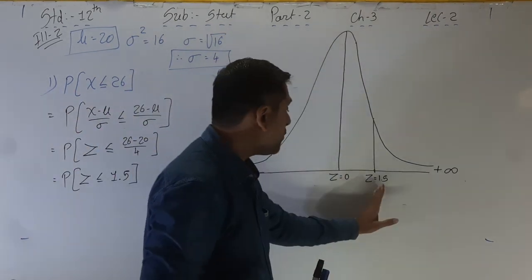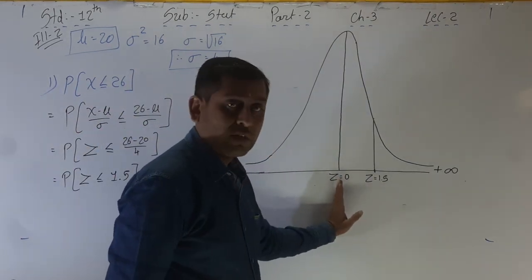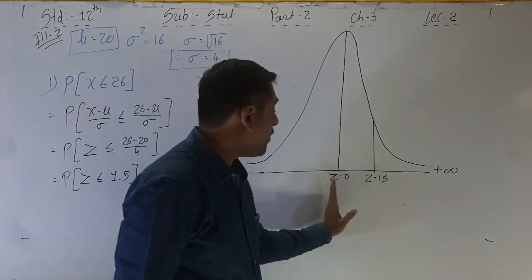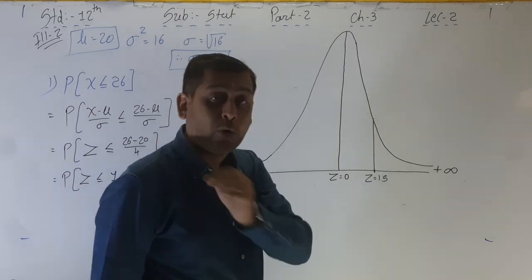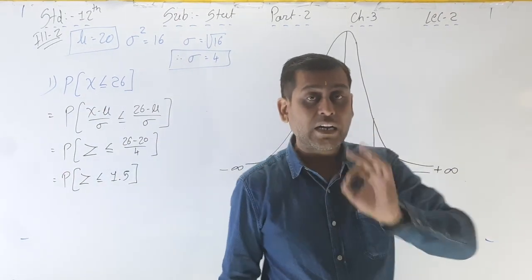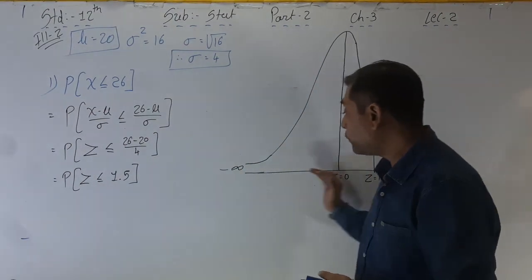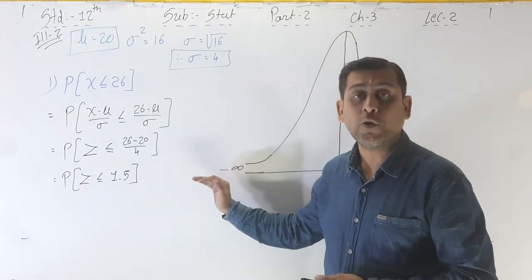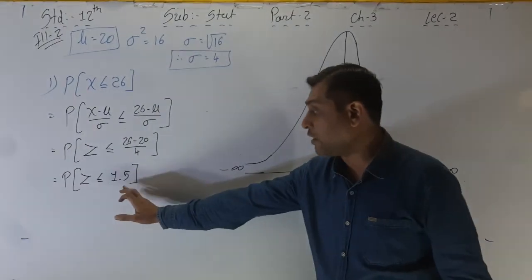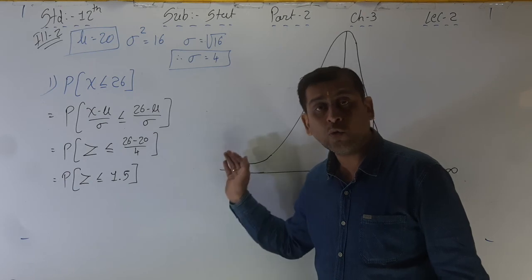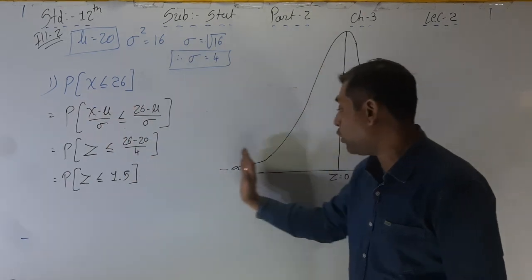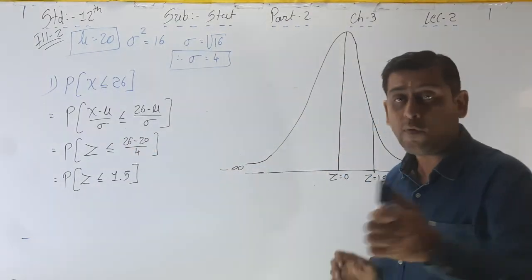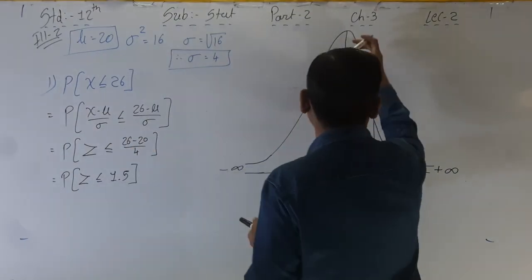That means z is 0 or less, what is that? Minus infinity. Starting from 1.5 up to minus infinity, all the values are here. From 1.5 to 0 or minus infinity, all the values we have to take. So here